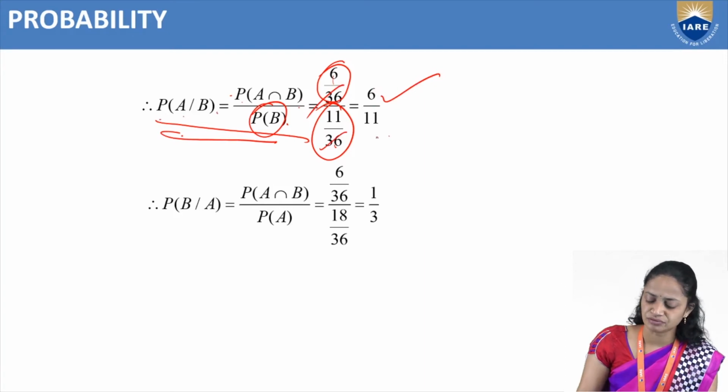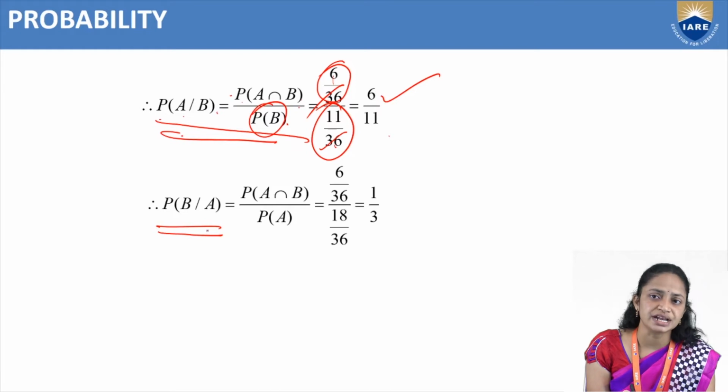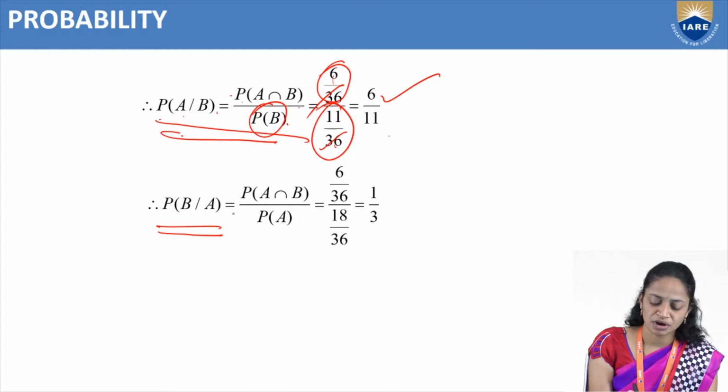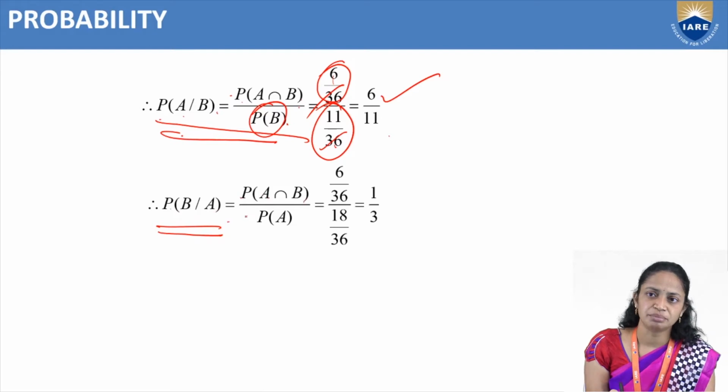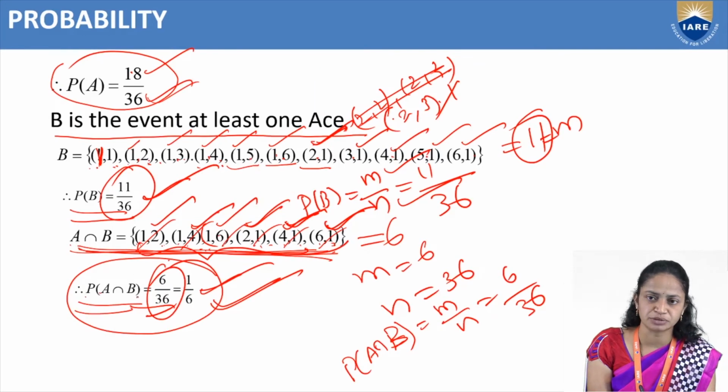Like that, next we calculate P of B given A. We have the formula from conditional probability: P of B given A equals P of A intersection B divided by P of A. We have already calculated probability of A intersection B equal to 6 by 36.